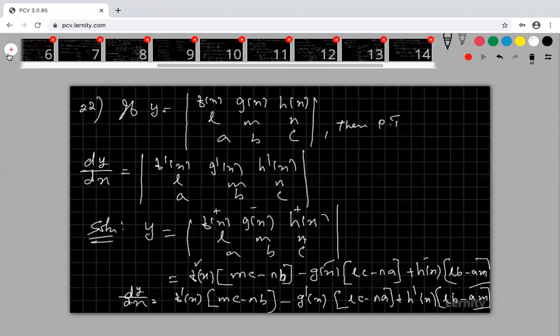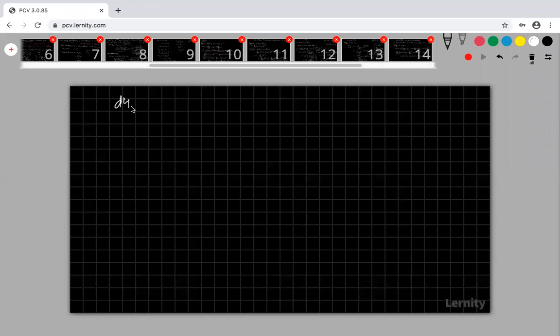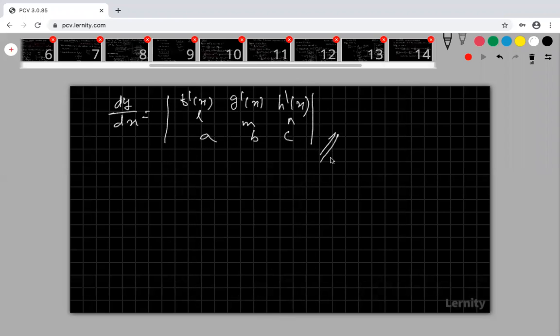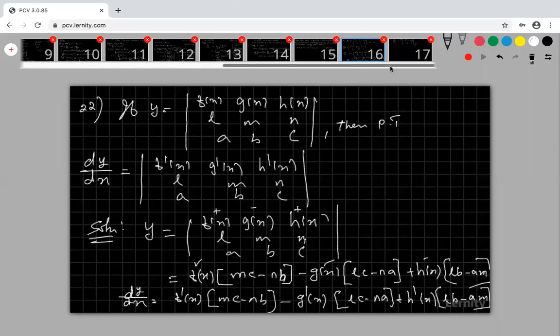So therefore, the answer is my dy by dx is nothing but the determinant with f dash of x, g dash of x, h dash of x, then L, M, N, then A, B, C. Are you clear? Any doubt? If you have any doubt, please ask.